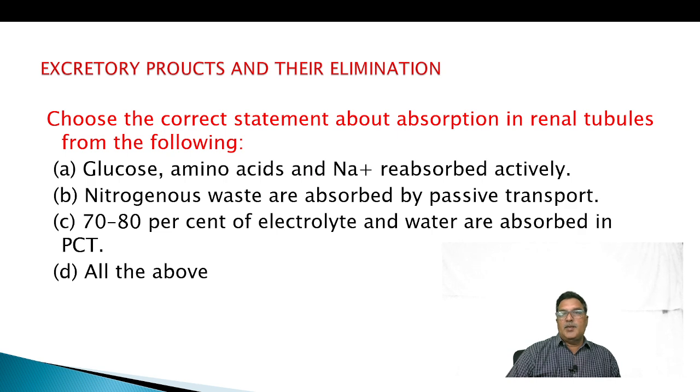Choose the correct statement about absorption in renal tubule from the following. Glucose, amino acid and sodium reabsorbed actively. Nitrogenous waste are absorbed by passive transport. 70 to 80% of electrolyte and water are absorbed in PCT. All the above. Glucose, amino acid and sodium are reabsorbed actively. Nitrogenous waste are absorbed by passive transport. 70 to 80% of water and electrolyte are absorbed in the PCT. That's true.